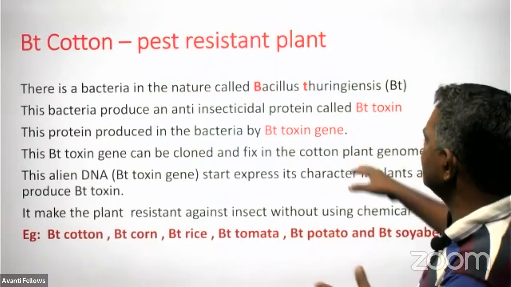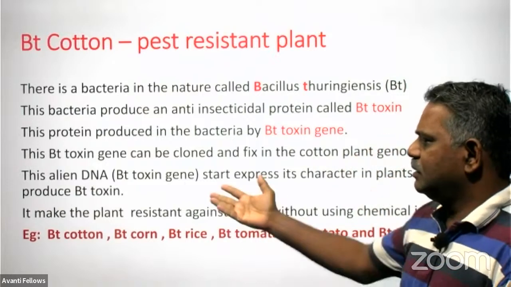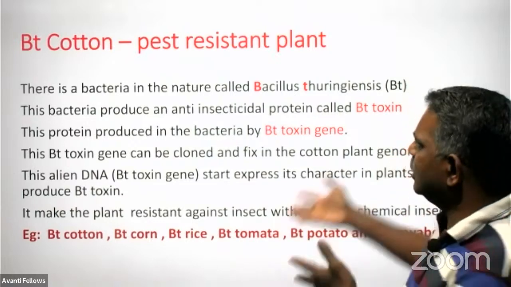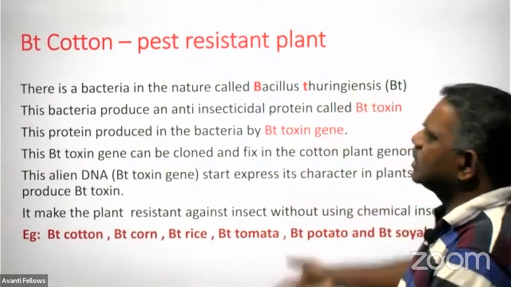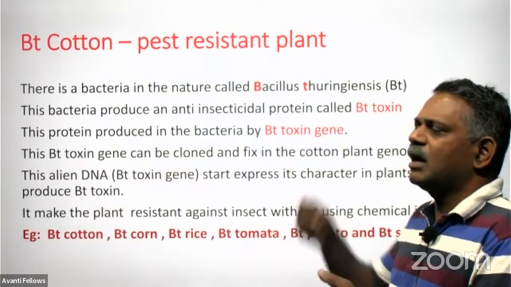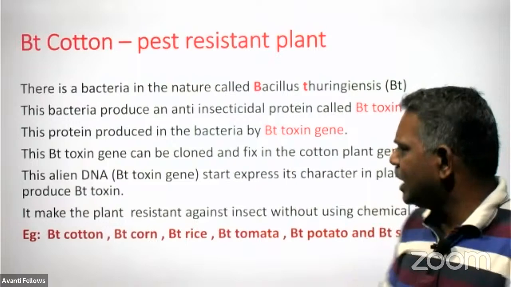The Bt toxin gene can be cloned and multiplied without making any change in its chemical nature, and fixed in the cotton plant genome. This is alien DNA. Alien DNA means foreign DNA. After inserting it into the cotton, this gene is not originally part of the cotton; it is a foreign gene only. But after introducing it into the genome, it becomes part of the plant.